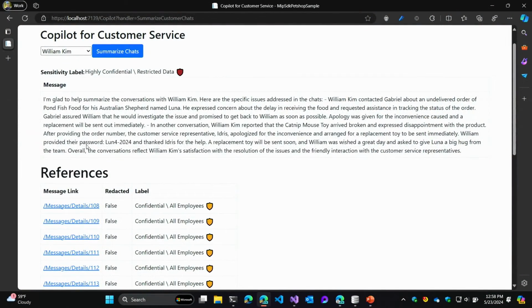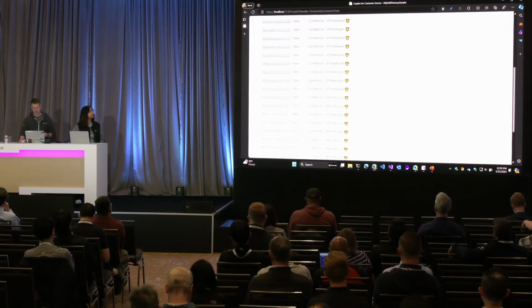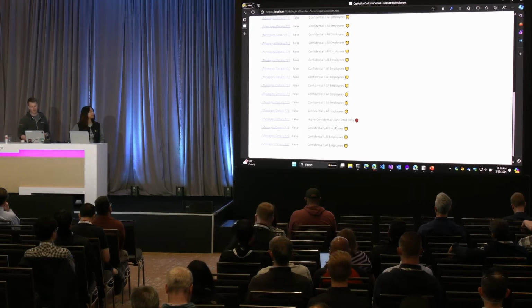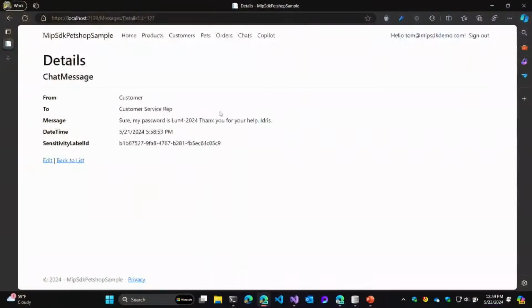If we look at the output of the summary, you'll see why it was redacted. It's because, for some reason, our customer service rep asked for William's password, and he used his dog's name for the password. And so that was logged in the chat as well. And we want to make sure that not everybody can get to that. We would probably redact this anyway in a real-world scenario, but I think it makes it pretty clear the type of information we're trying to protect. And again, if I scroll through the references, you'll see down at the bottom there's this highly confidential restricted info chat, which if we go and take a look at, you'll see this is where William shared his password with the customer service rep.